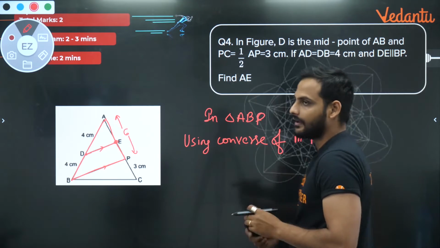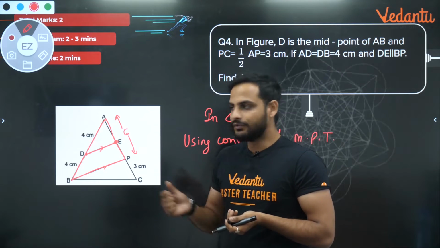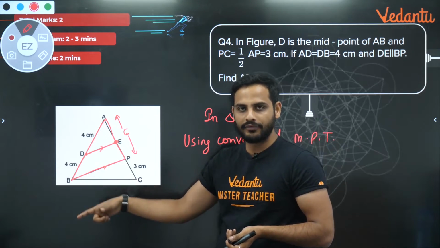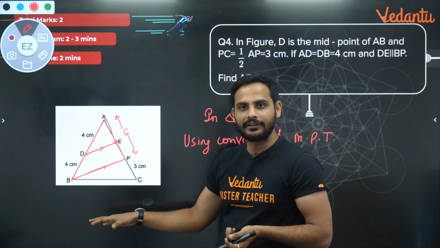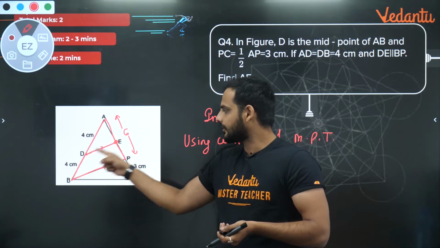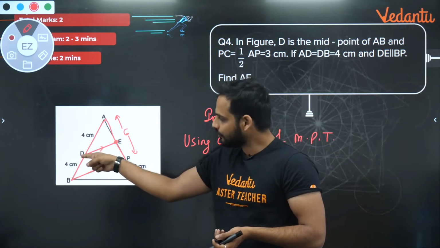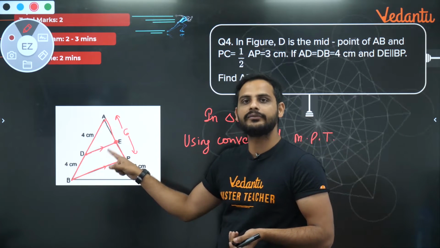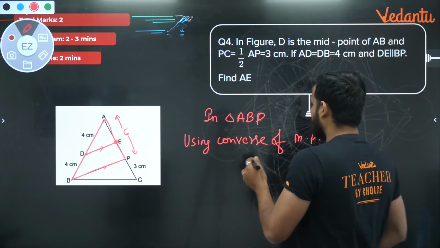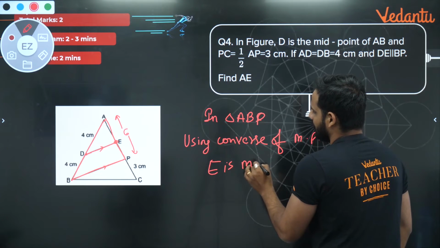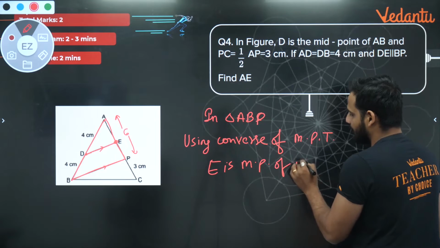The midpoint theorem is when you say DE is parallel to BP and DE is half of BP. If you are proving E is the midpoint, then you are proving the converse. You already know DE is parallel to BP. You know D is the midpoint, but you don't know whether E is the midpoint or not. So you are proving E is midpoint using converse of MPT. So now we can say, using converse of MPT, E is midpoint of AP.